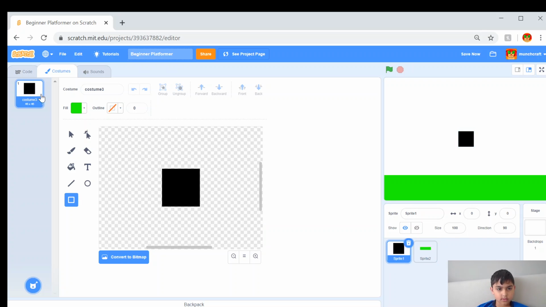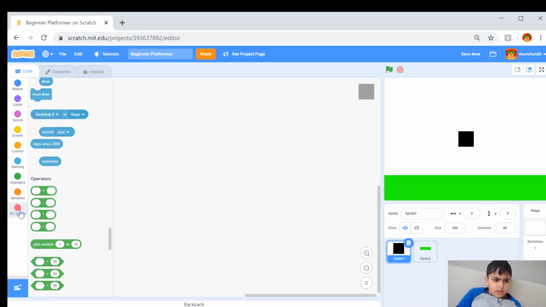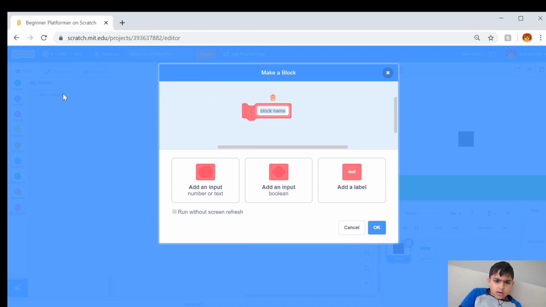Now we need to code this little sprite guy so that he's able to actually move around. The first thing that we are going to want to do is create a new block that we can call run controls. So we can go to My Blocks, click Make a Block, and call it run controls, and we are going to want to check run without screen refresh.